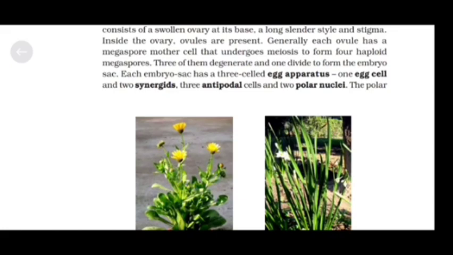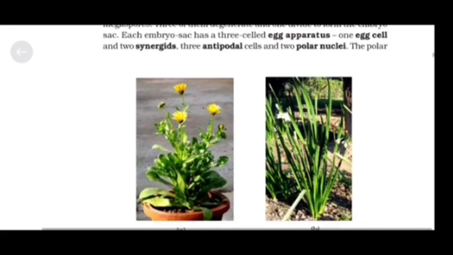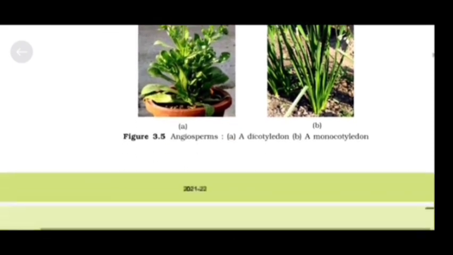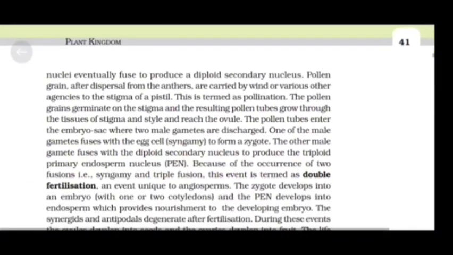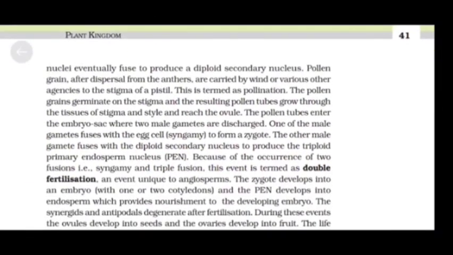Each embryo sac has a three-celled egg apparatus, one egg cell and two synergids, three antipodal cells and two polar nuclei. The polar nuclei eventually fuse to produce a diploid secondary nucleus.